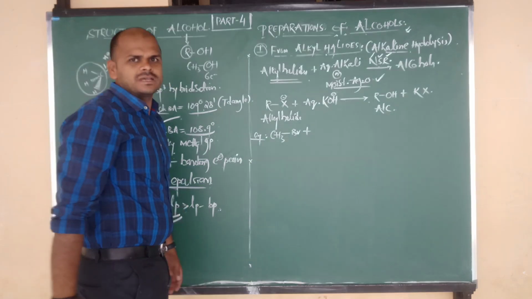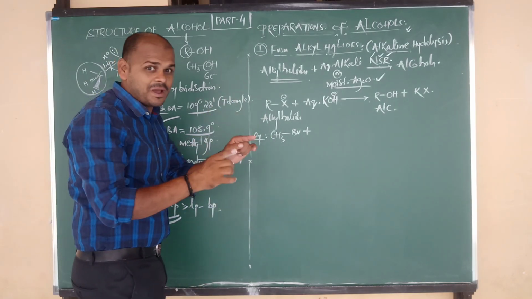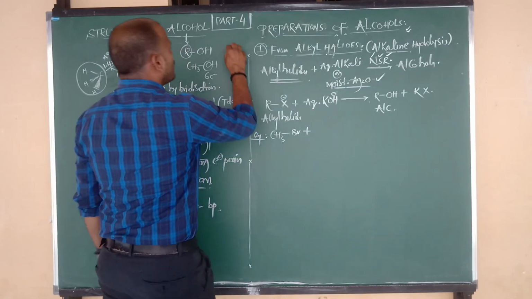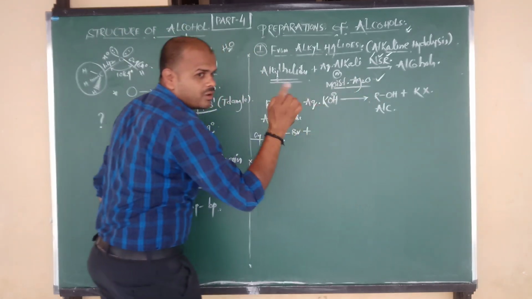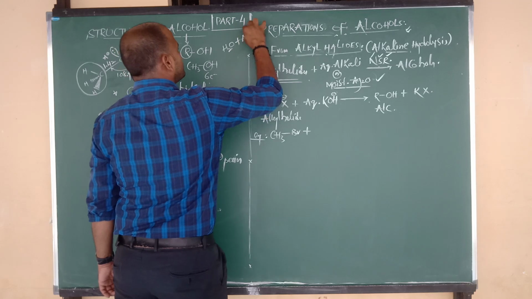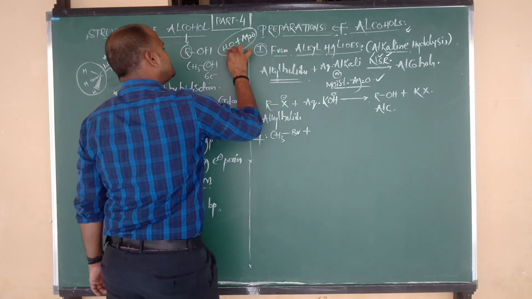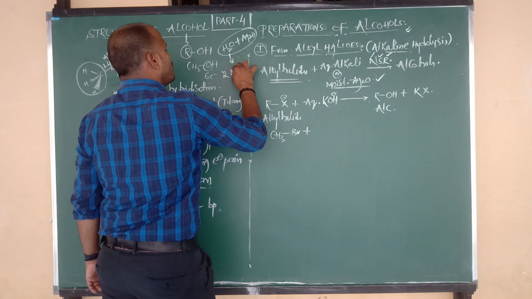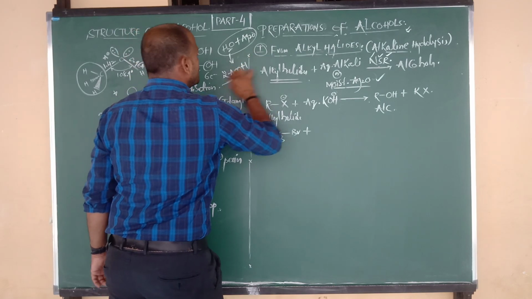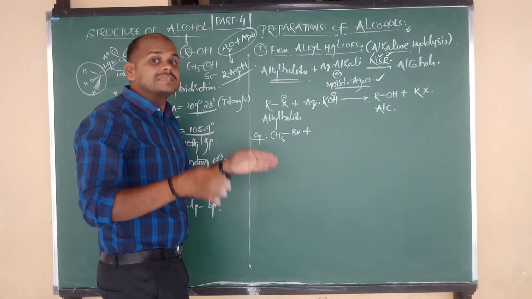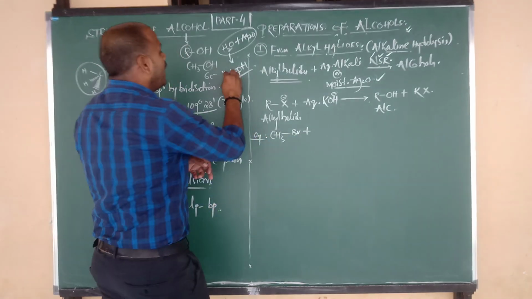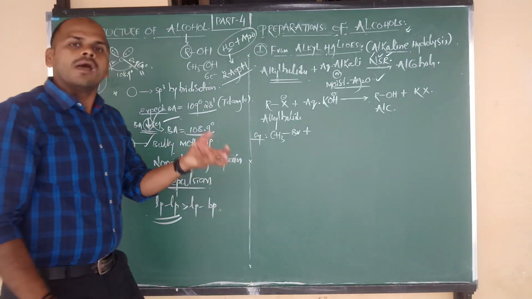Sir, what could be the meaning of this? We have already prepared it in the previous chapter. Moist silver oxide. What is the formula? H2O. What is the compound? Silver oxide, the formula is Ag2O. When they combine with each other, we get 2 moles of AgOH. So remember, guys, in place of moist silver oxide, we always have to consider the formula AgOH, silver hydroxide.